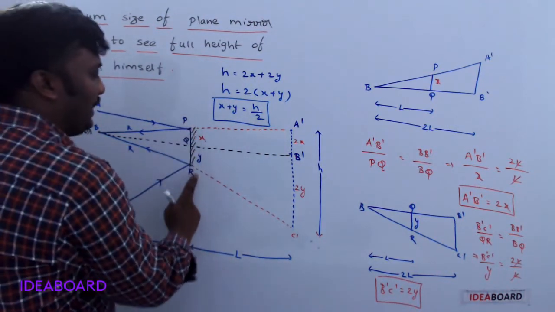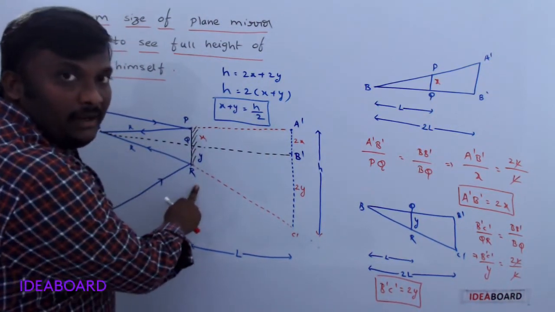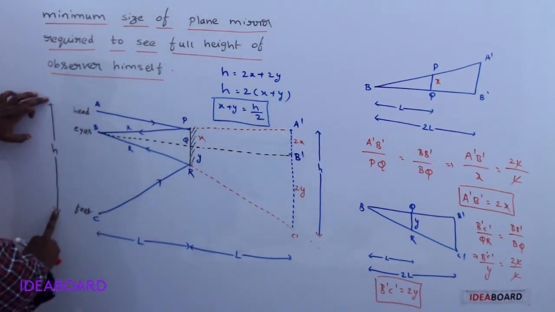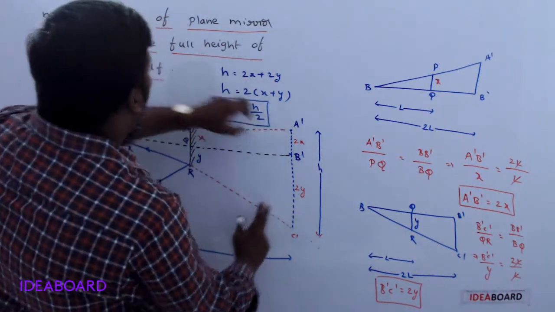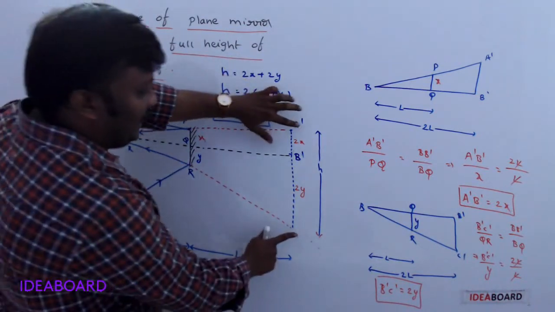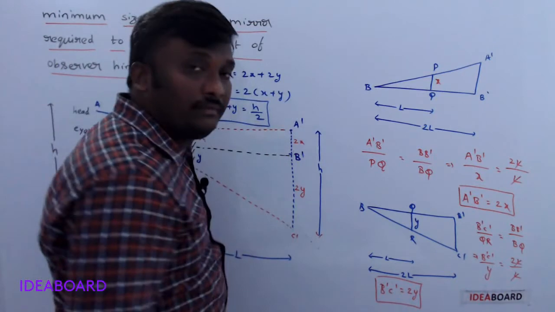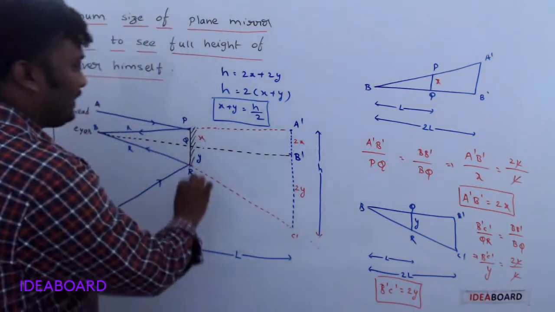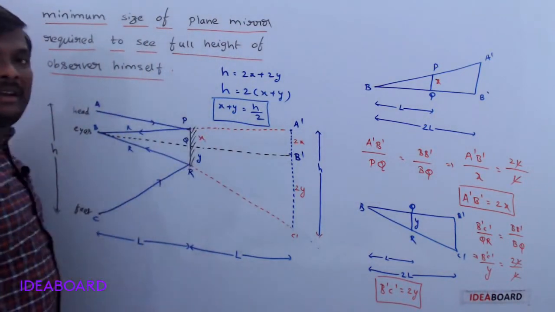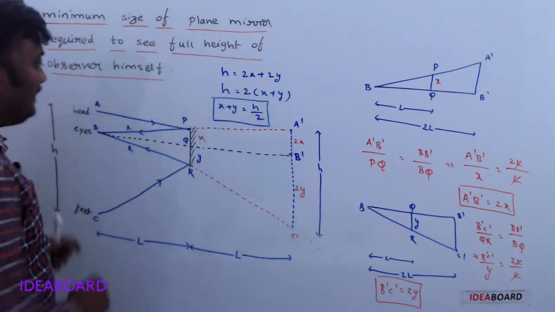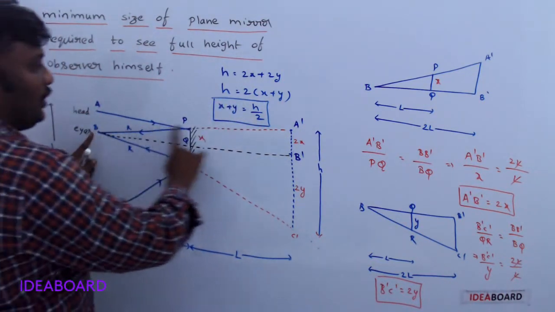We know from the characteristics of the plane mirror, if the object is at height h, then to see the full height, the image is also at the same height h. Now they are asking what is the minimum size of the mirror. Minimum size. So to form the minimum size, what did we consider?